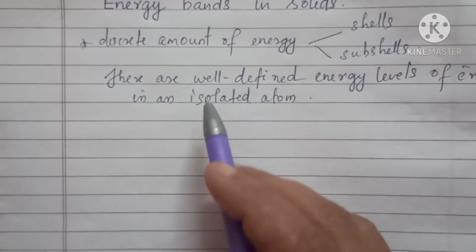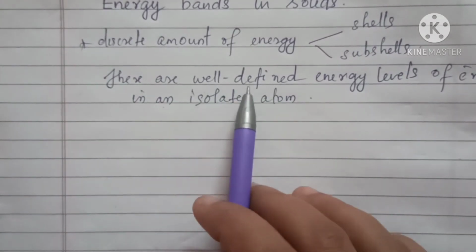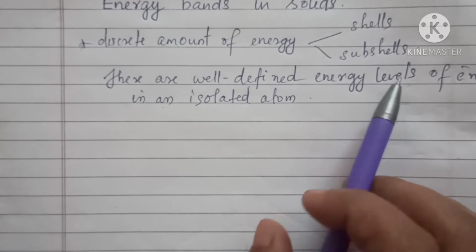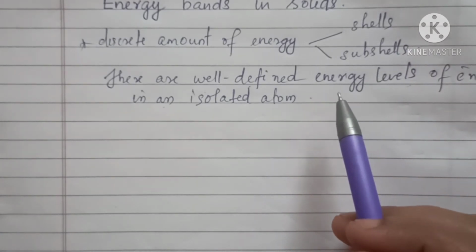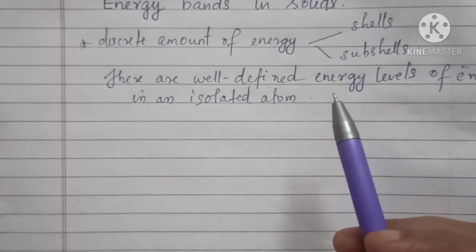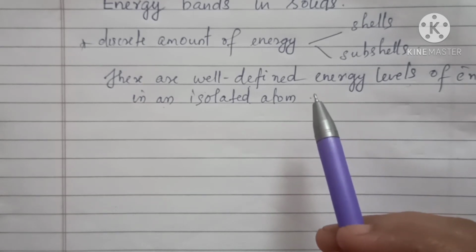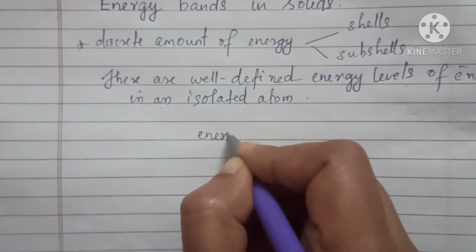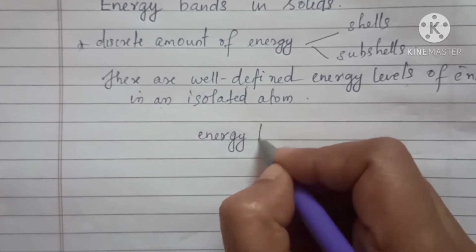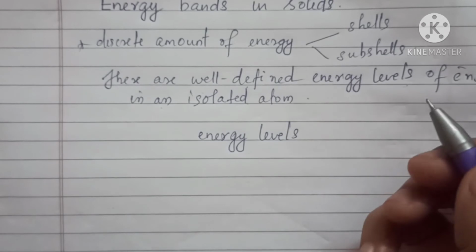As per Bohr's atomic model, there are well defined energy levels, but in the case of crystals, the valence electrons are shared by more than one atom. So because of this, the splitting of energy levels takes place.